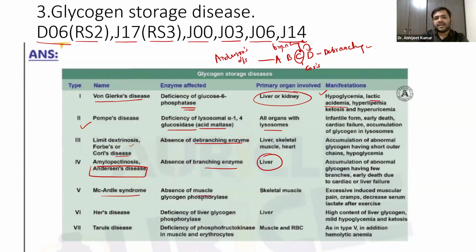McArdle: muscle glycogen phosphorylase. Hers disease: liver glycogen phosphorylase. If in the liver this glycogen phosphorylase is absent, it is Hers; if in the muscle, just remember MC, muscle. Hers, liver. That is something you have to remember. And Tarui's disease: deficiency of phosphofructokinase in muscles and erythrocytes. So this is in short the essay that you have to write about glycogen storage disorder.